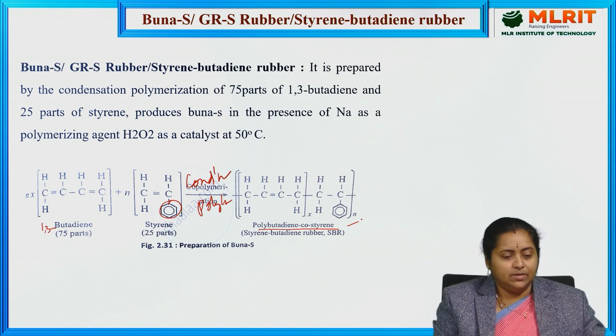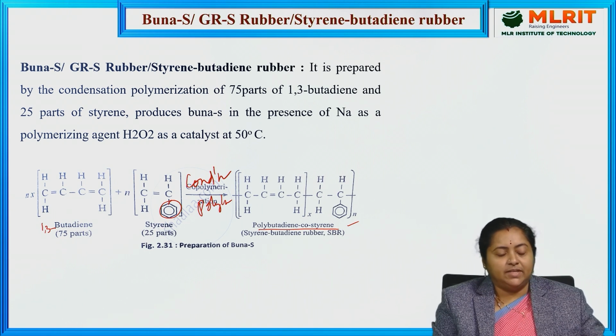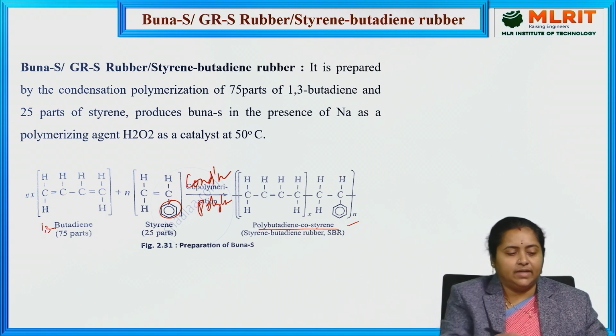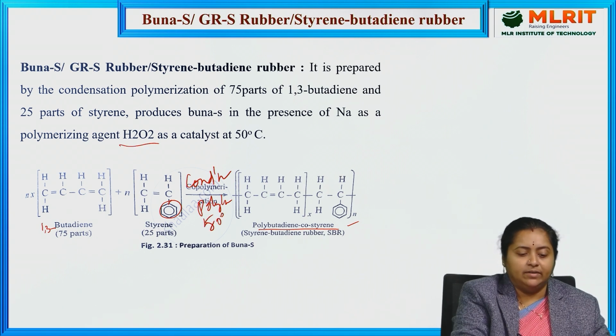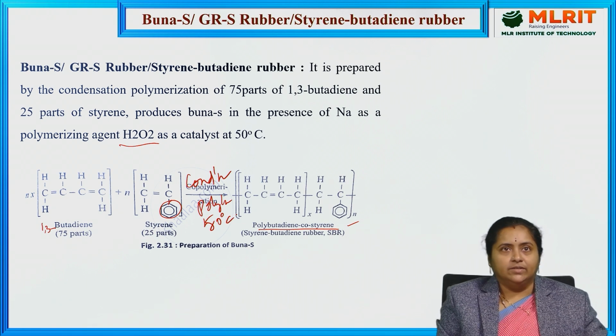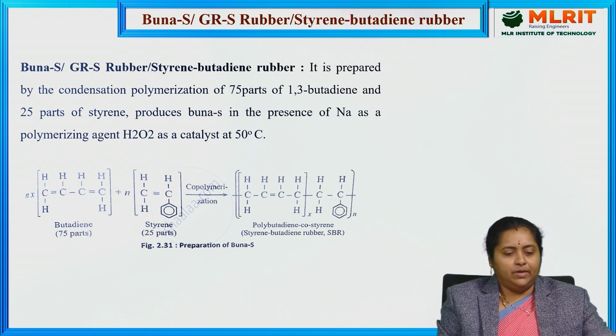So, this is the product formation. For this reaction to take place, we have to make use of sodium as a polymerizing agent and hydrogen peroxide as a catalyst, and the temperature is maintained at 50 degrees centigrade. So, this is the way we synthesize Buna-S in the laboratory.